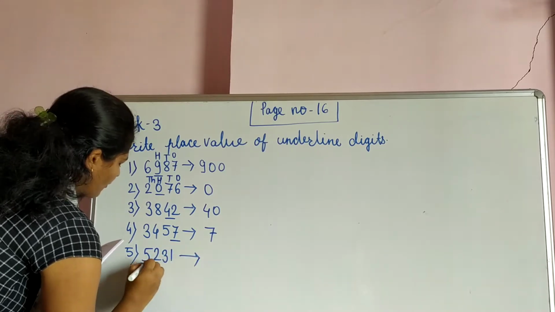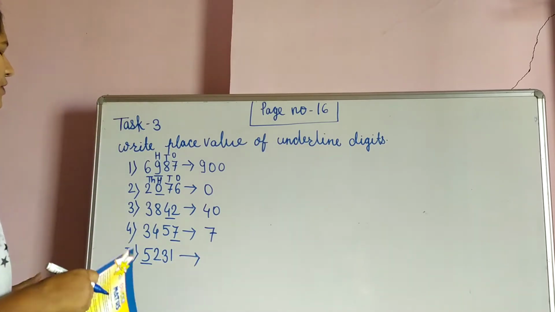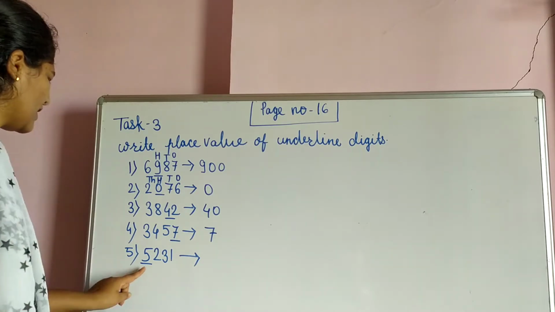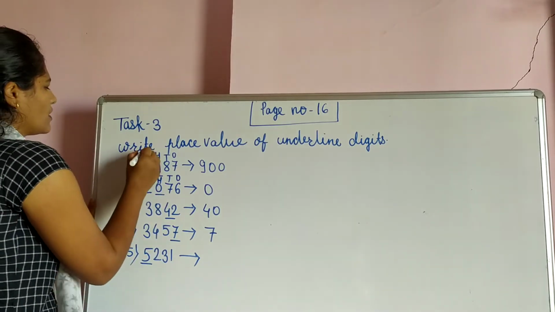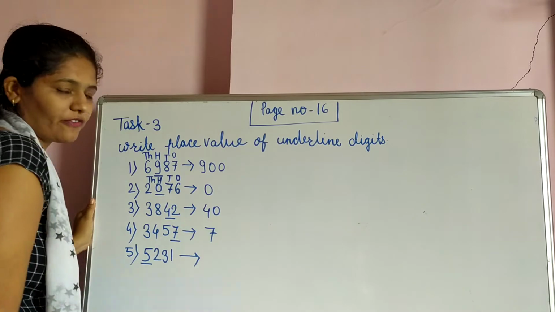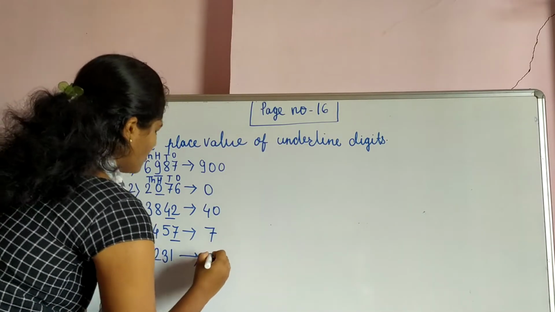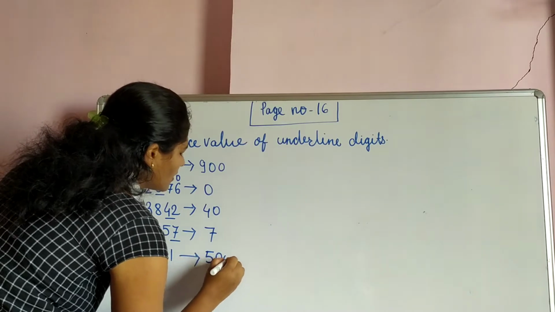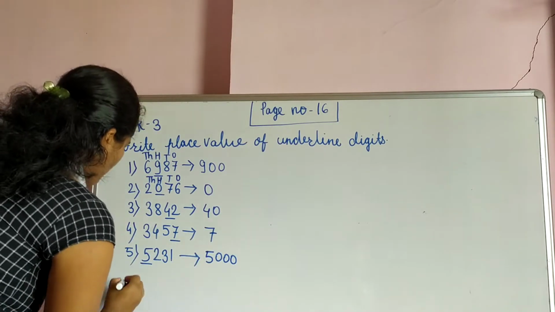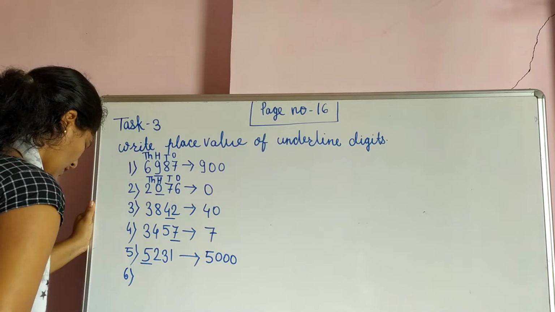5231. Here 5 is underlined. Now see, here 5, it is on which place? It is on a thousands place. So what is the value of this 5? 5000. Now next question.